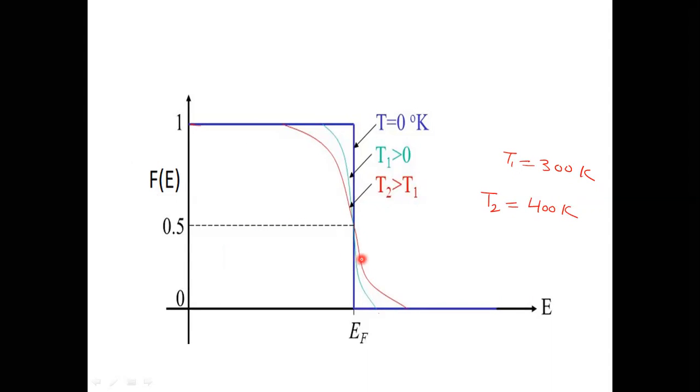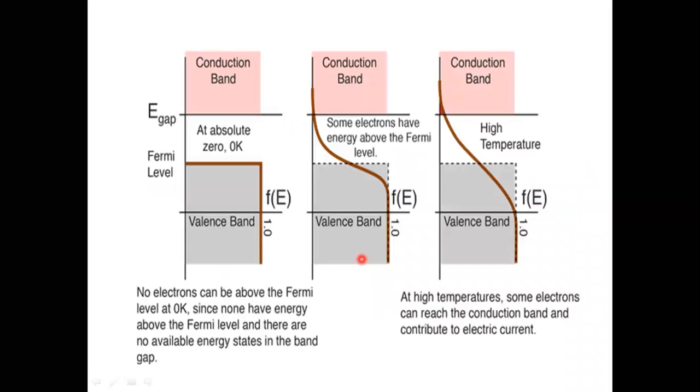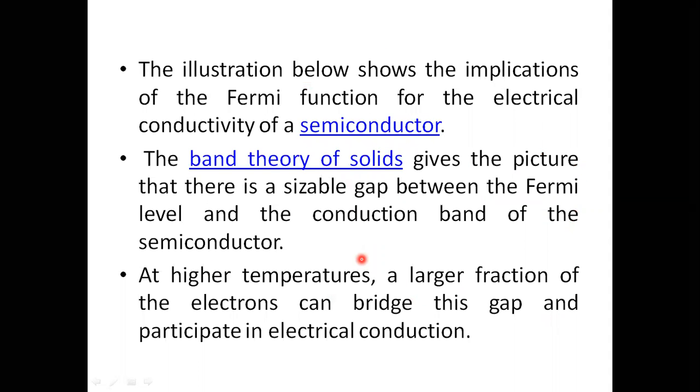Fine. Next, there is one more implication, one more inference which we can draw from this illustration. We know that in the case of a semiconductor we have one valence band, one conduction band, and in between valence and conduction we have a band gap. Fine.